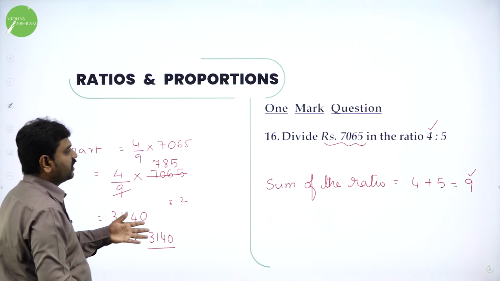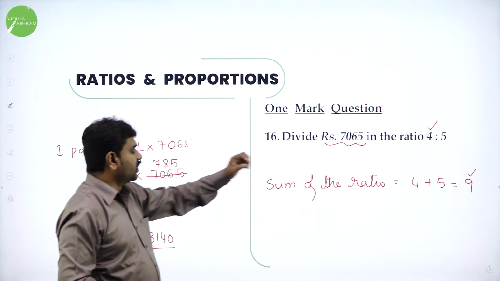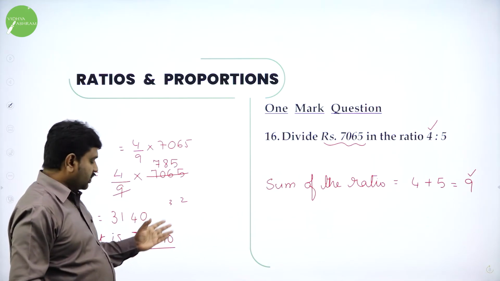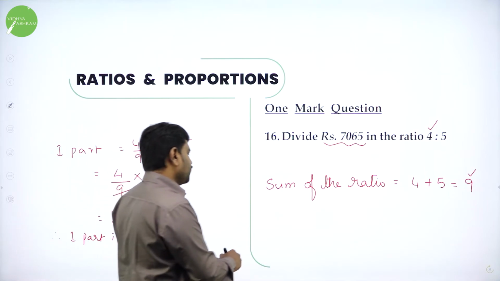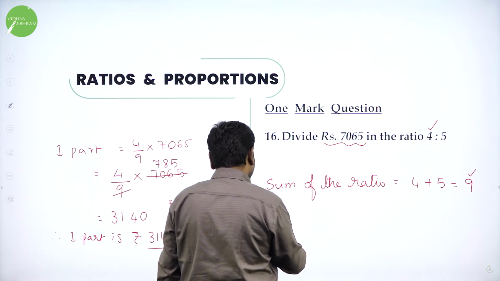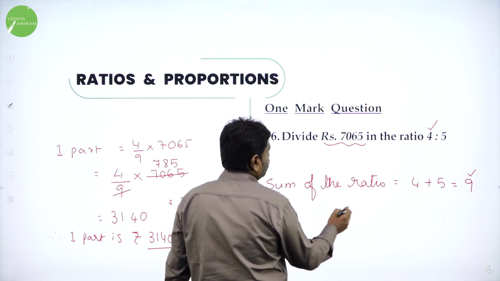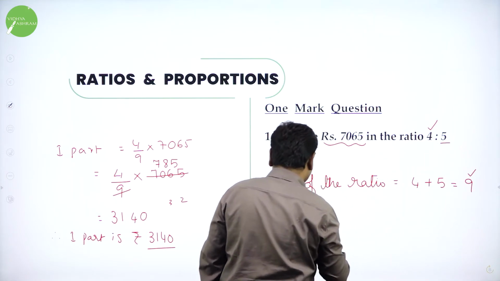The second part will be the remaining. Remaining means, in 7,065, if you take out 3,140, you will get it. But we will find it by the ratio method only. What is the second part? Second part means consequent. What is the consequent? 5.